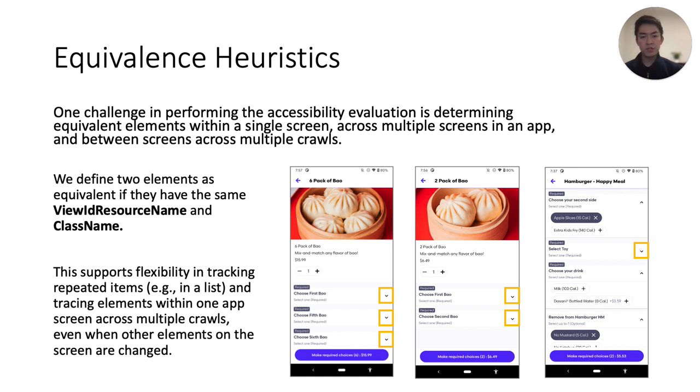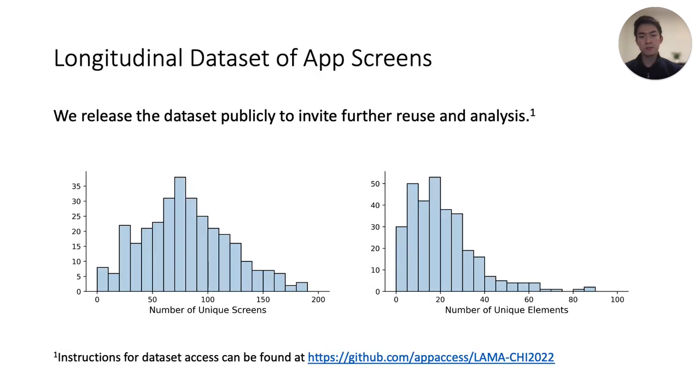This flexible definition supports tracking repeated items within a screen and also tracing elements within one app screen across multiple different crawls, even when other elements on the screen had changed. We store our crawls within a public dataset that we release to support further analyses of accessibility that are not included in this current work. On average, in our dataset, apps had about 80 unique screens and had about 20 unique elements per screen.